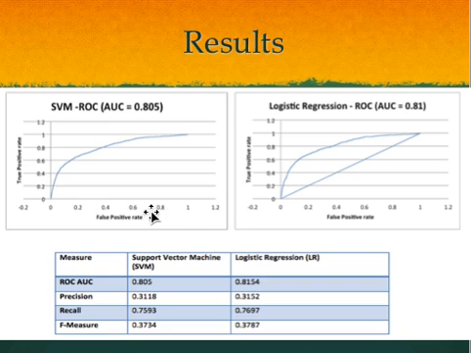I ended up using 21 features compared to the 52 features in the TREWS paper, and I was able to predict with an AUC of 0.81 using the logistic regression learner. The original TREWS paper had an AUC of 0.83.